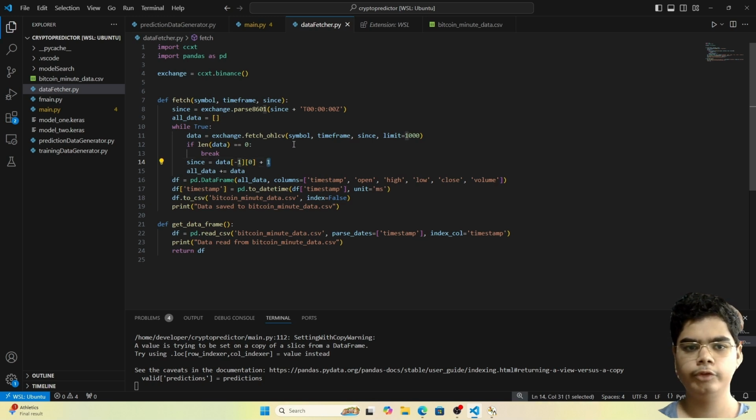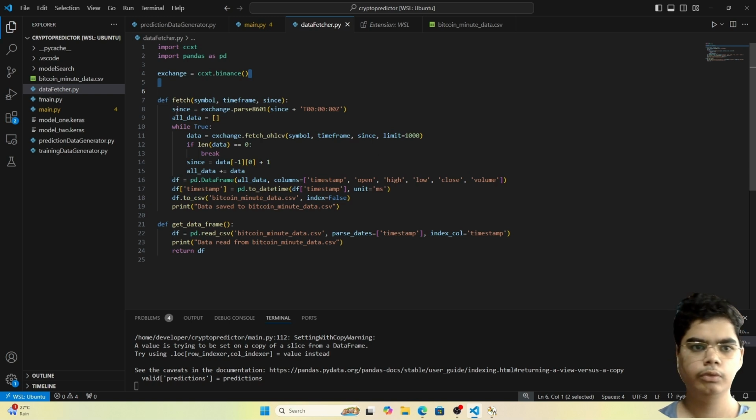So now the variable stores 16:13 instead of 16:12. So next time this while loop runs, it will automatically fetch the rest of the data. First it will fetch the first 1,000 data values, then the second 1,000, so like 1 to 1000, then 1001 to 2000, then 2001 to 3000, and so on and so forth.